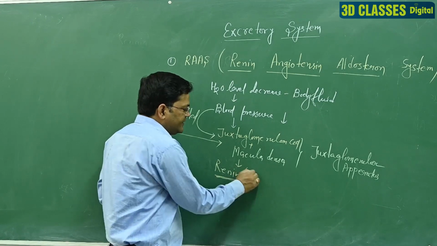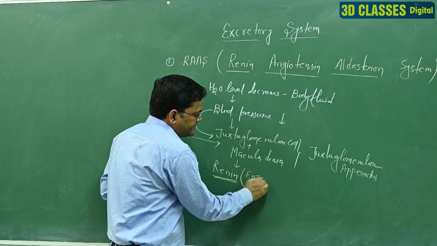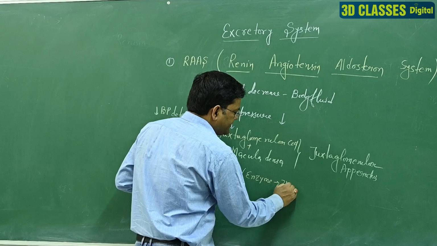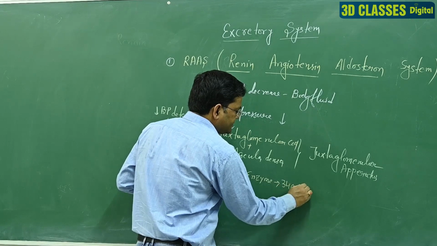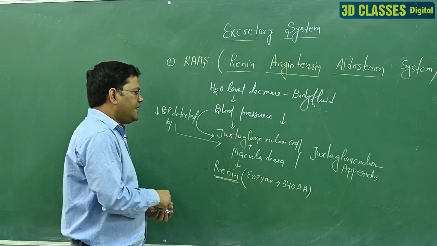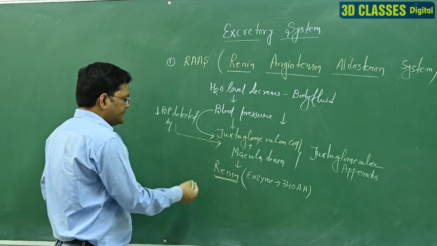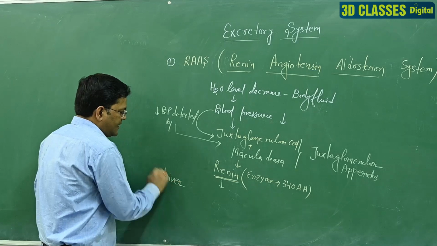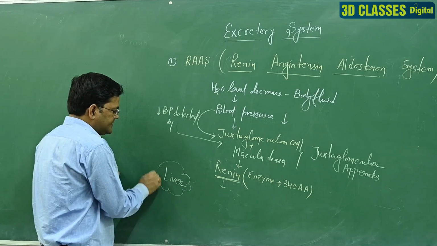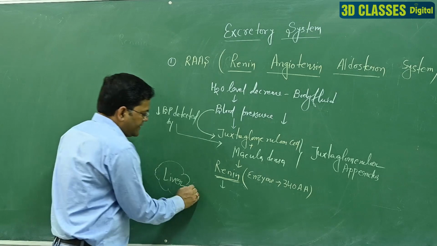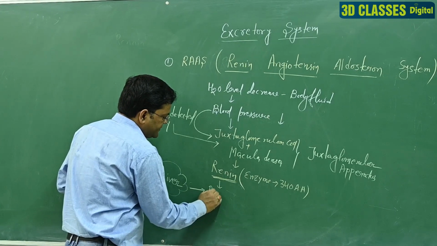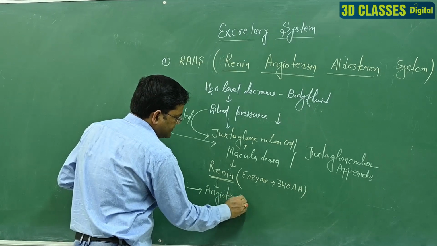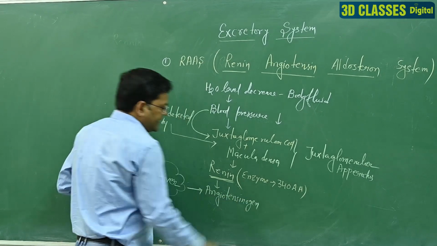This renin is actually an enzyme formed from 340 amino acids, and when renin is secreted, the liver is activated and secretes angiotensinogen.